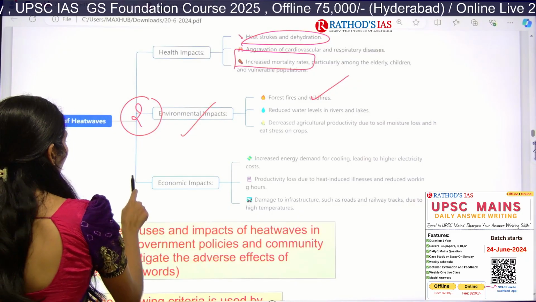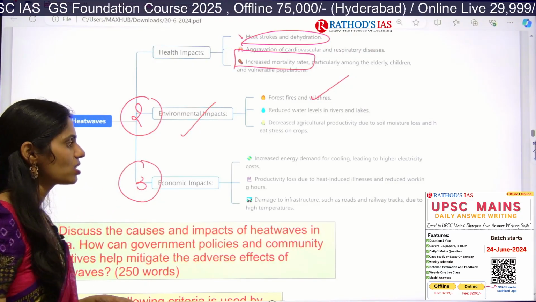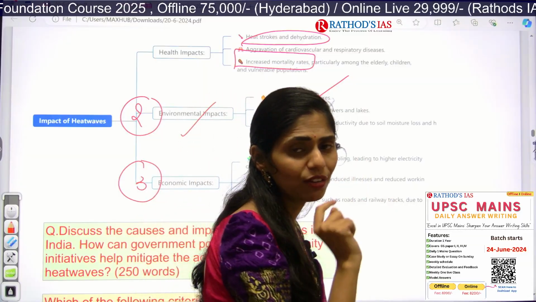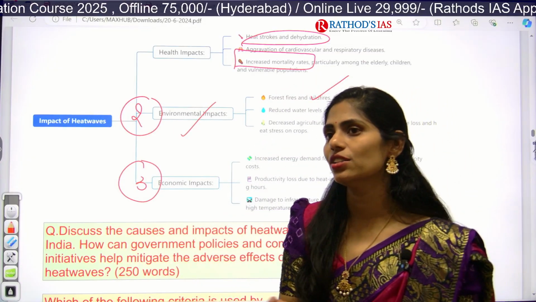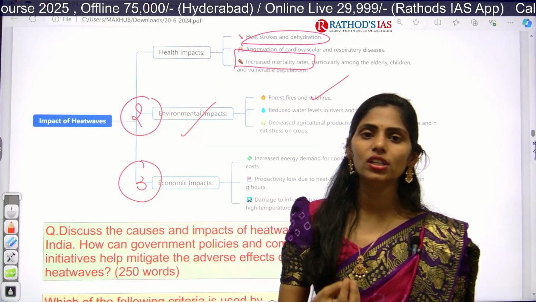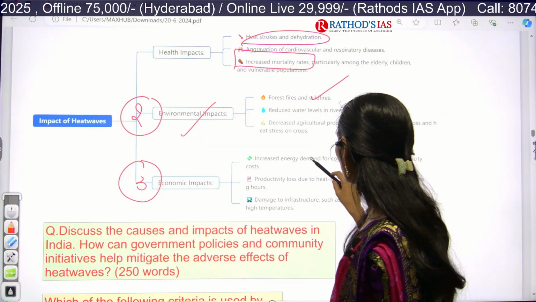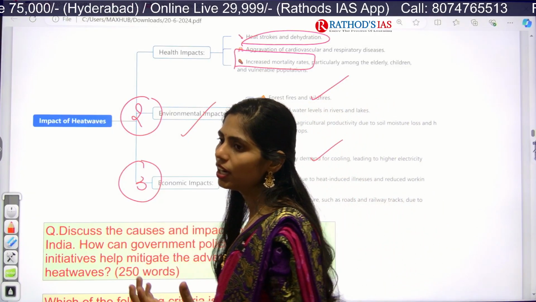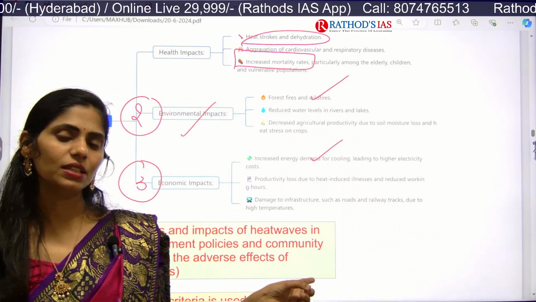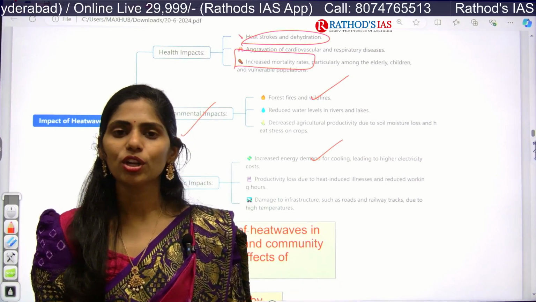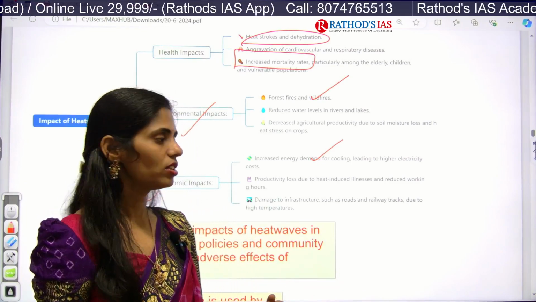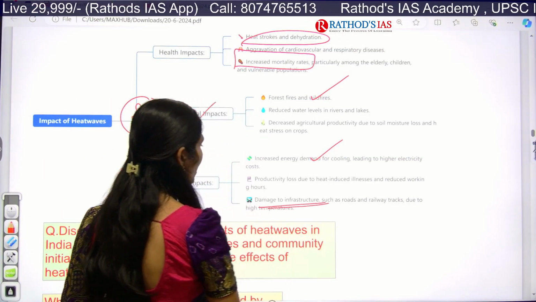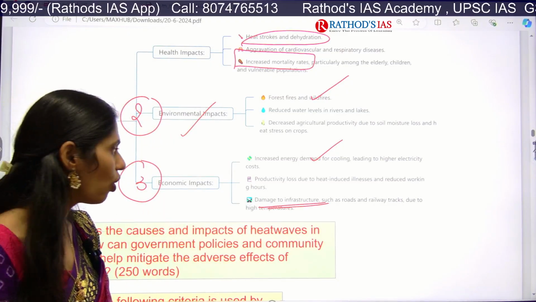And next one is economic impacts. So whenever there is a heat wave, there will be an increase in demand for cooling like ACs, inverters or coolers, fans. So there will be an increase in demand for energy. And even if labor are feeling sick, obviously production will be impacted because labor is one of the factors of production.